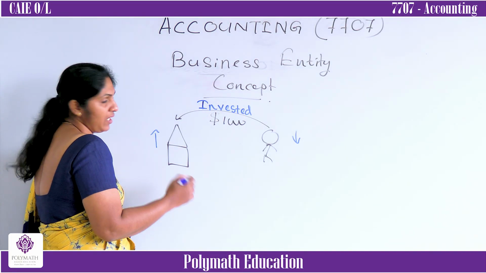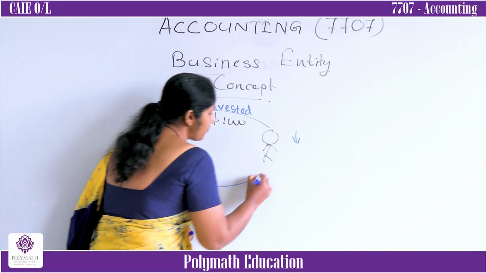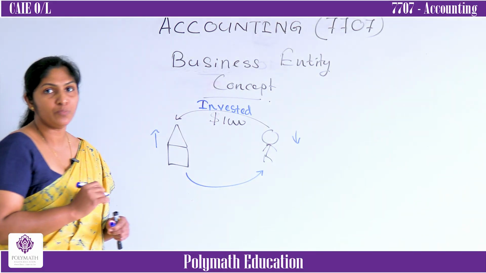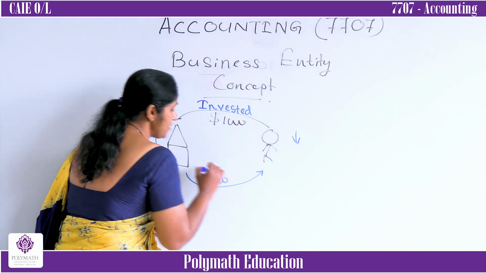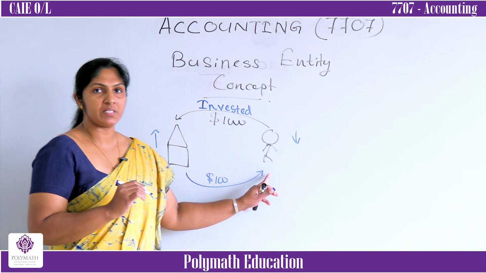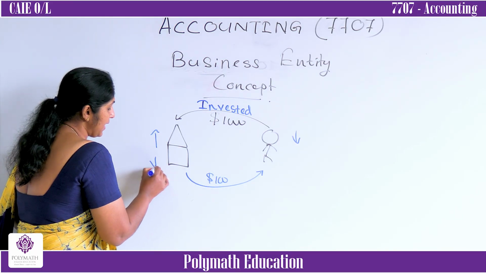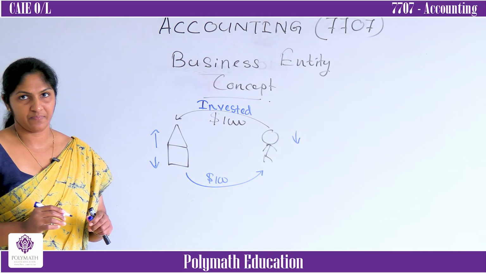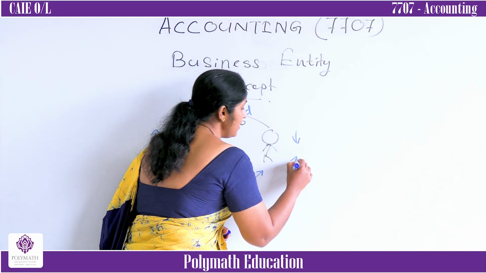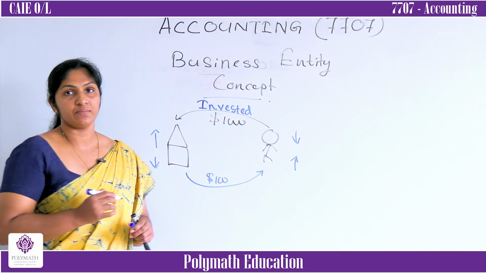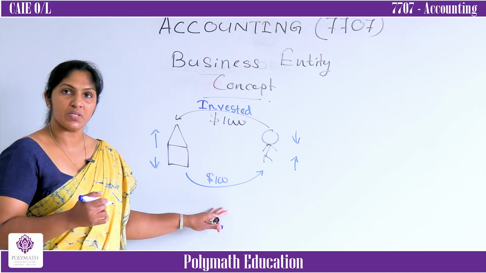At the same time, after a certain period of time, you withdrew money from the business. Imagine it is $100. You withdrew $100 from the business. Then what happened to the money in the business? Cash in the business decreases. At the same time, what about your personal money? Your personal money increases. Here there are two different situations.